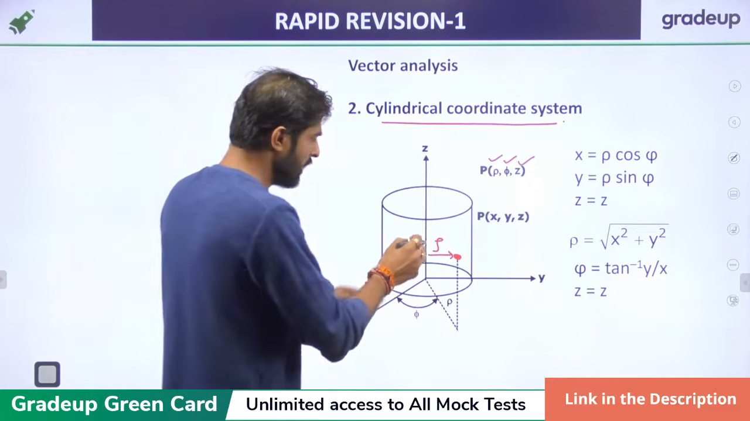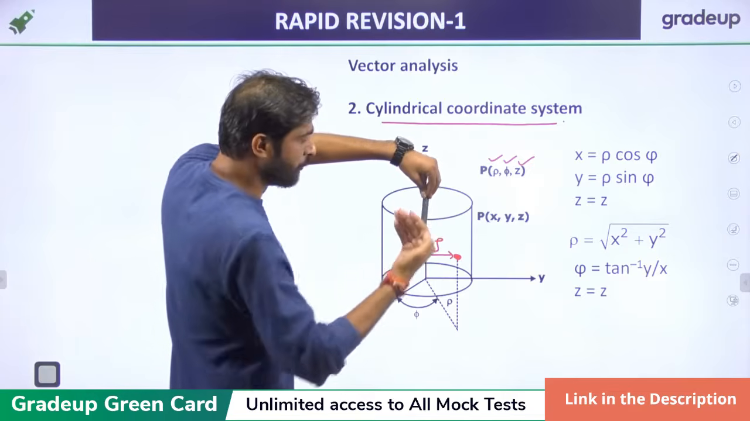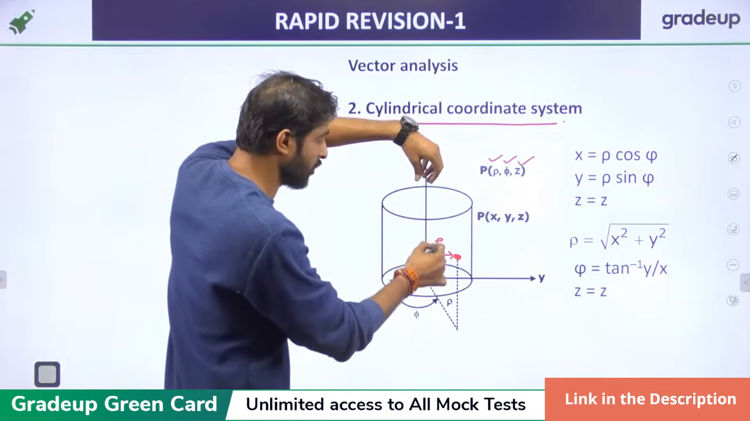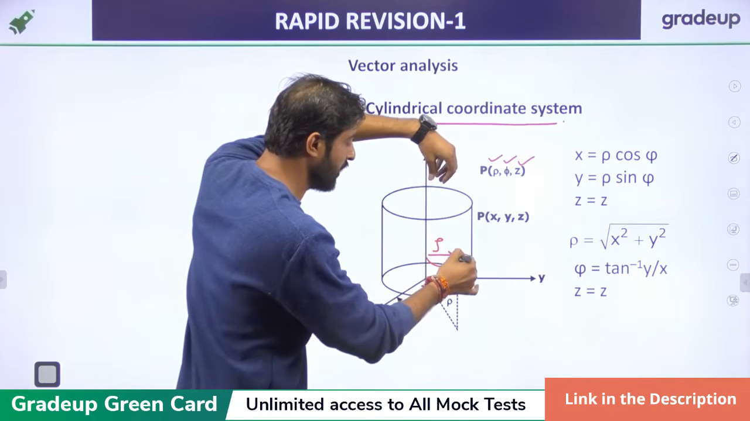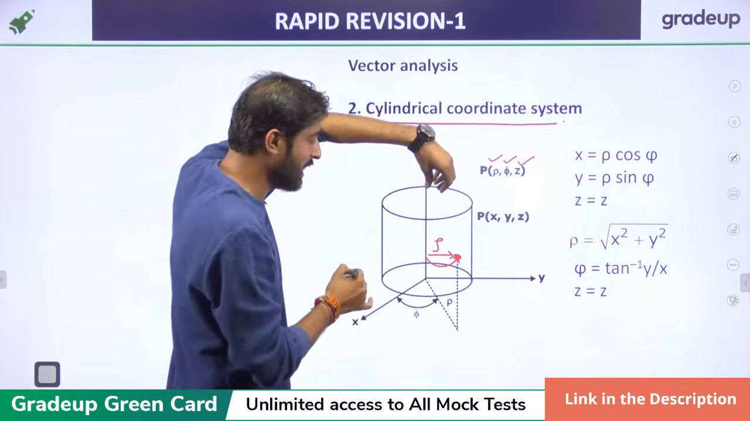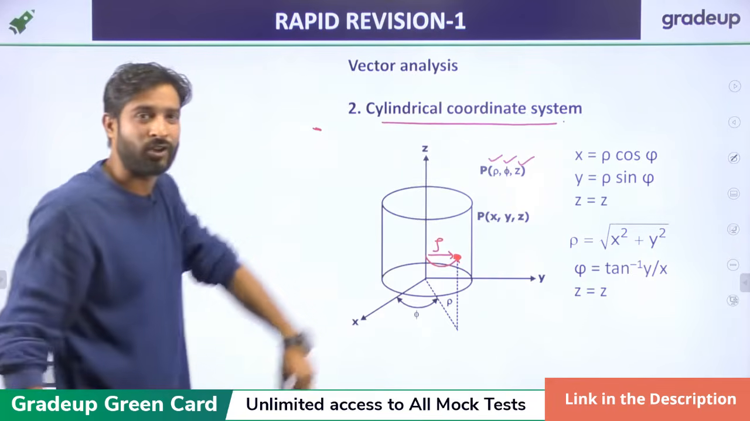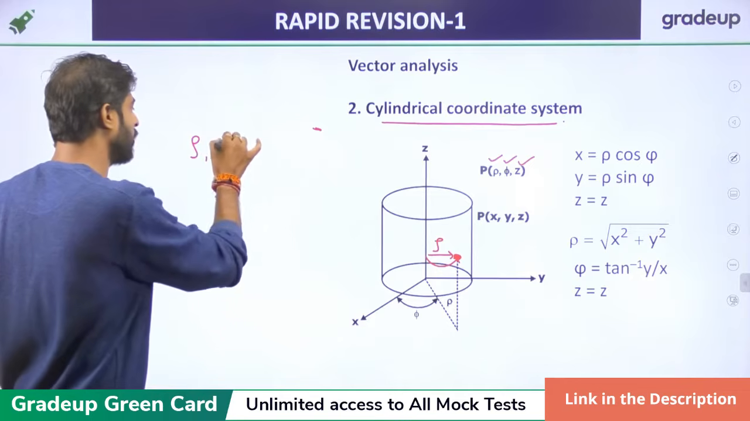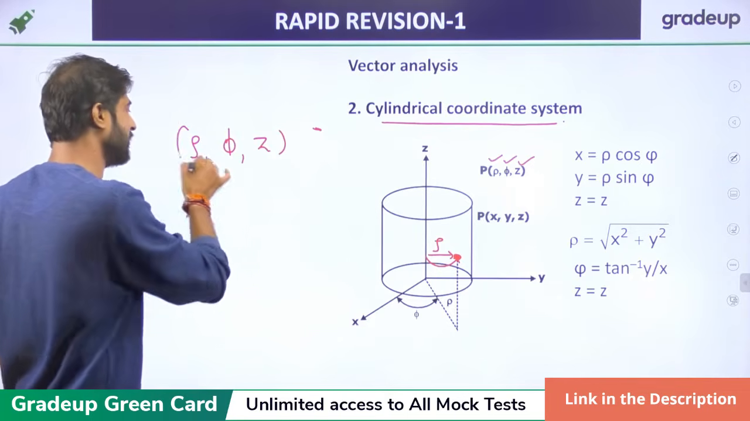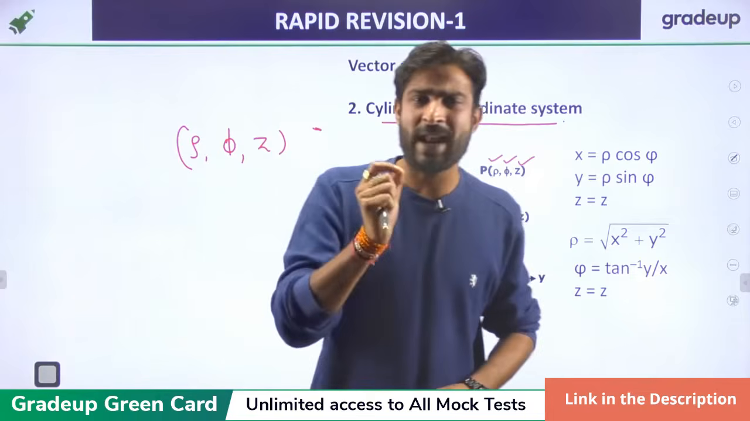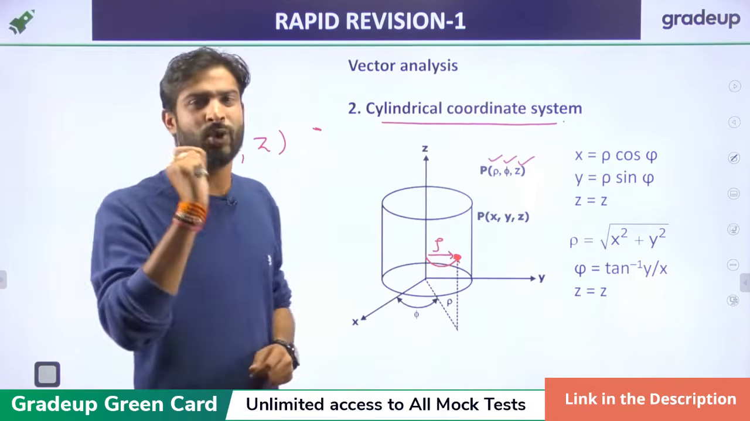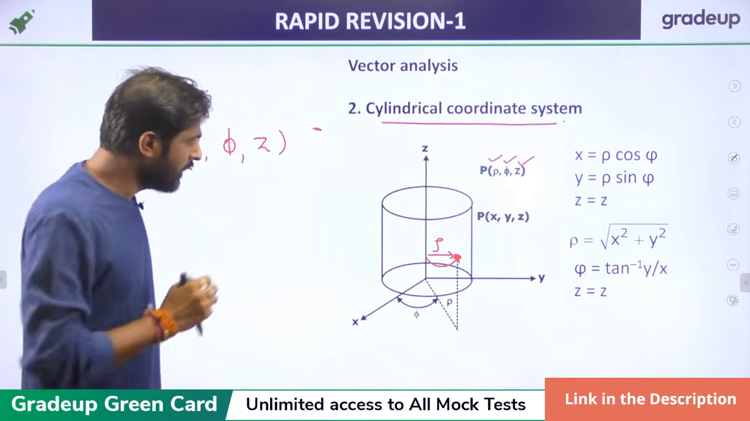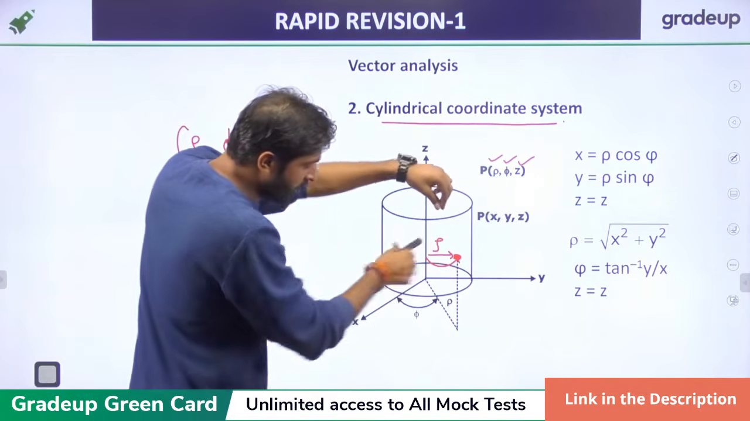The movement with respect to the front edge of this coordinate system is called phi. If we move in this direction, it is called phi, and z is just like the Cartesian coordinate. So it has 3 coordinates: rho, phi, and z. If you know the 3 parameters rho, phi, and z, then you will get every point in the cylindrical coordinate system.